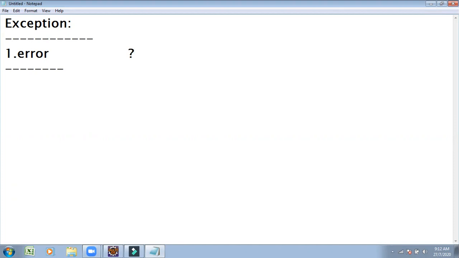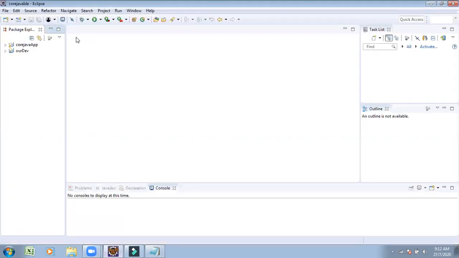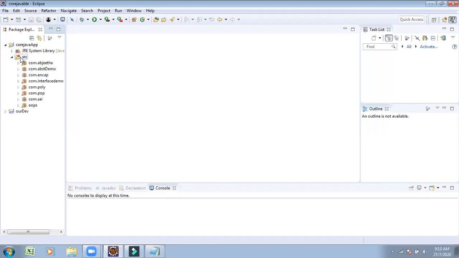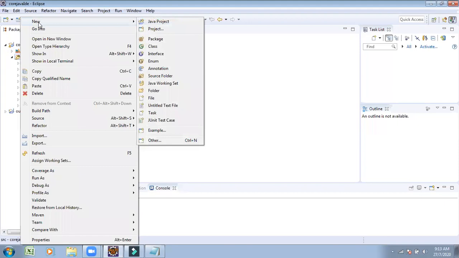What is the procedure for handling errors? Let's see once. I am going to write one small code. First, I want to concentrate on the error. Due to an error, we are unable to continue the execution. An abnormal termination of a program is called an error. Java supports this. So here we want to show you one error. Which types of errors are there?